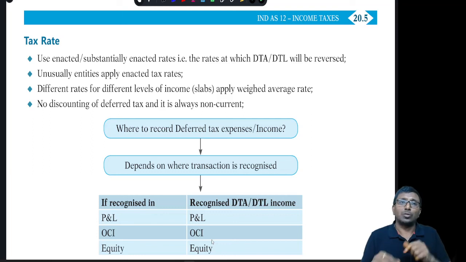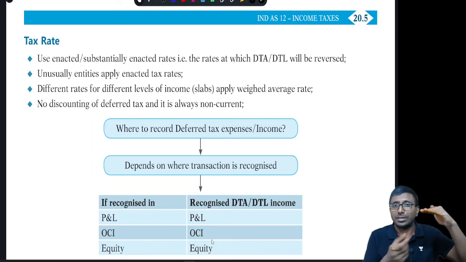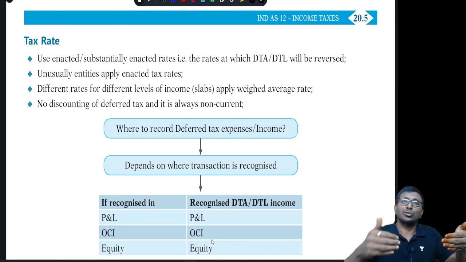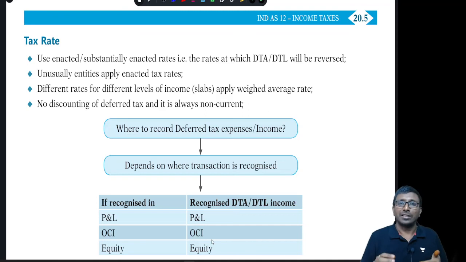Suppose you say deferred tax asset account debit, then what about credit? If you are creating a deferred tax liability, you will record it to DTL. Then what about debit? It always depends upon the relevant item, where the transaction is getting recognized. If the transaction is recognized in the P&L, this deferred tax expense or income should also go to P&L. If the transaction is routed through, for example, revaluation reserve through OCI, then this deferred tax income or expense should also be routed through OCI.